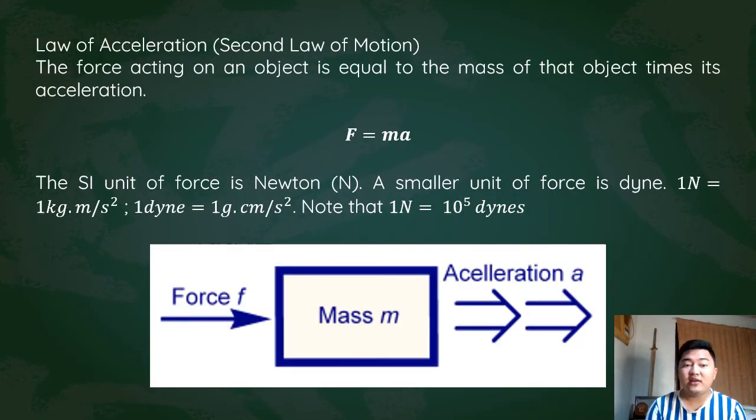Next, we have the second law of motion. And what's the second law of motion? That's the law of acceleration. The law of acceleration tells us that the force acting on an object is equal to the mass of that object multiplied by its acceleration. In our mathematical equation, we have force is equal to mass times acceleration, F = ma.